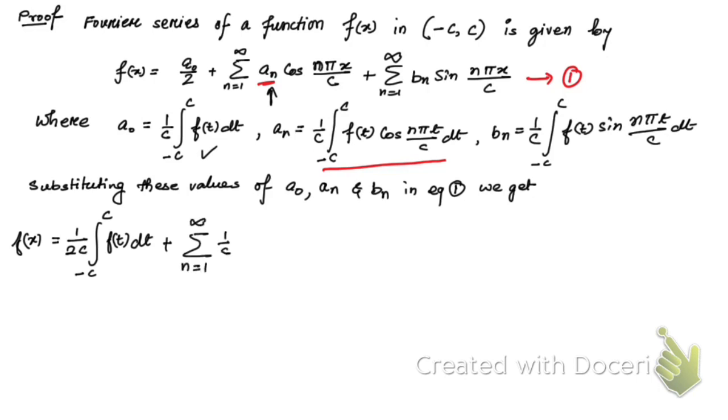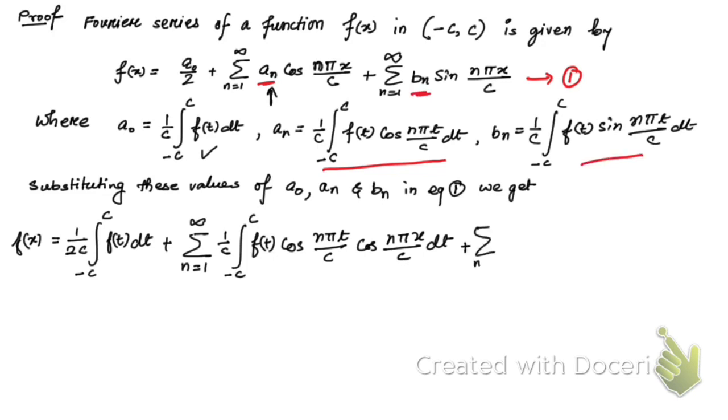Then we are going to have this. Then instead of bn we can put this value, so we are going to get this result. Hope you have understood this.